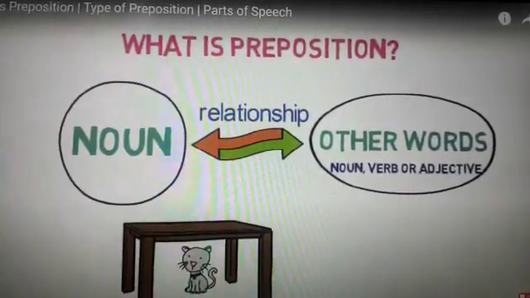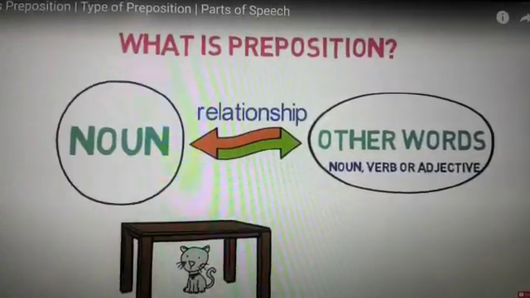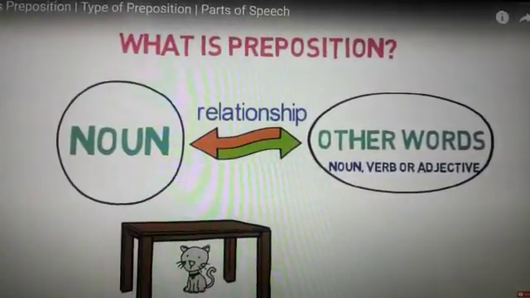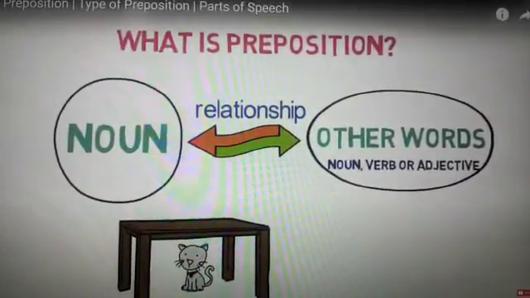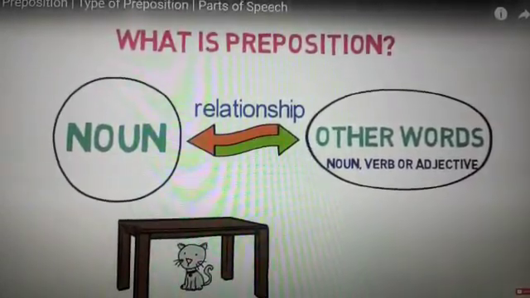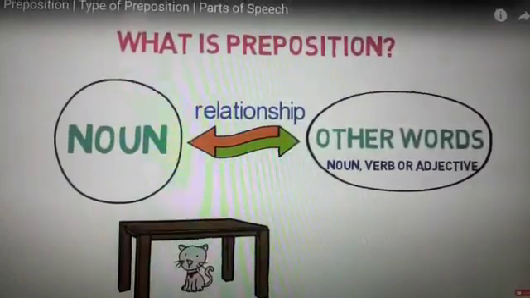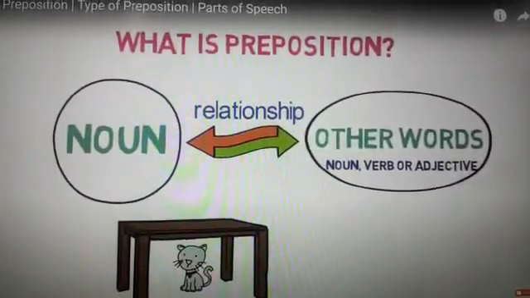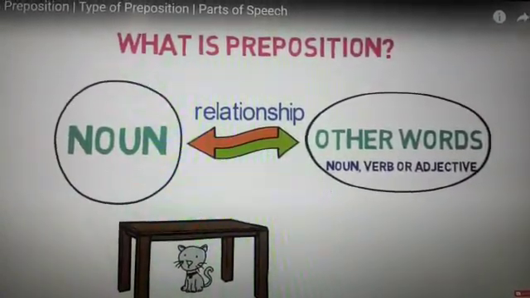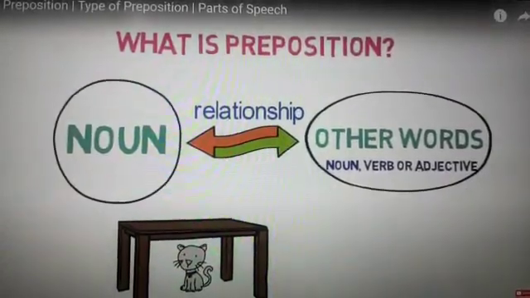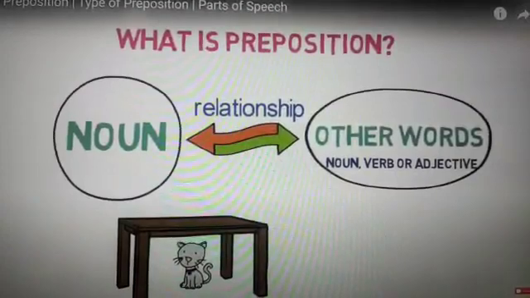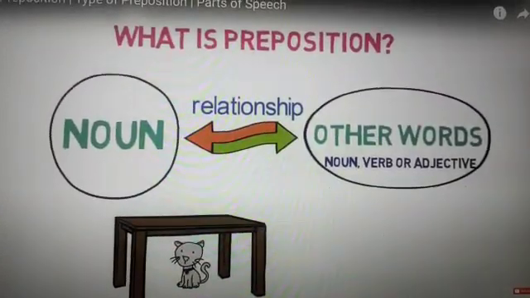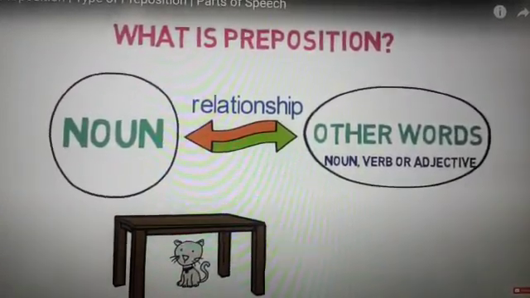So I just want to convey that there is a table and there is a cat, and the cat is under the table, or I can say that the table is over the cat. So here the words over and under are the prepositions. Table is a noun and cat is again a noun.